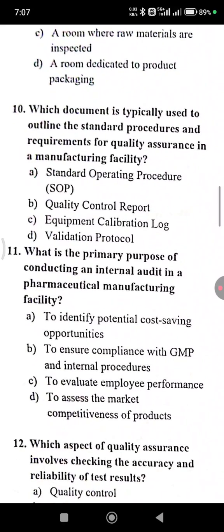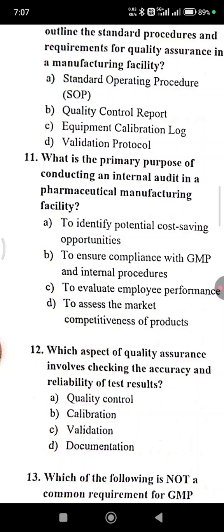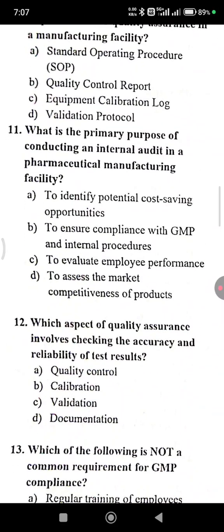Which document is typically used to outline the standard procedures and requirements for quality assurance in a manufacturing facility? Option A, standard operating procedure. Standard operating procedure.